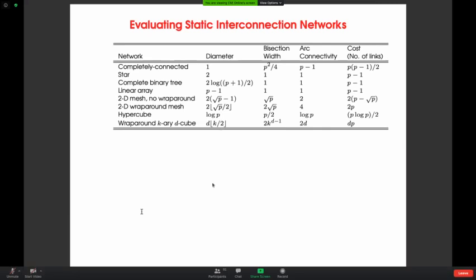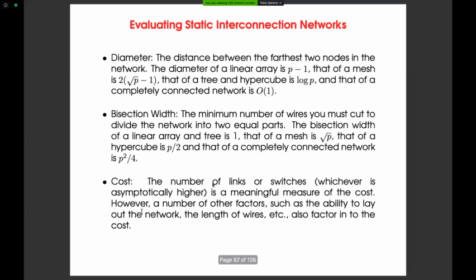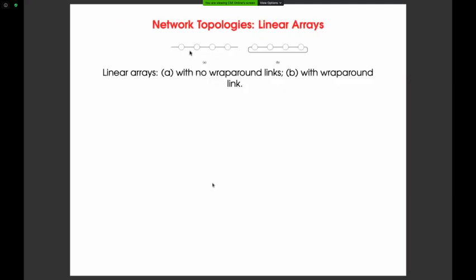For example, the arc connectivity of a linear array. Let us go back to understand that. Here, if I break any one link, for example any of these 3 links in the middle, then it will be divided into 2 parts. For a linear array or a tree network, if you break one link, they will be in 2 parts, may not be equal parts, but 2 parts. So the arc connectivity for linear array, tree, and star networks is all 1.